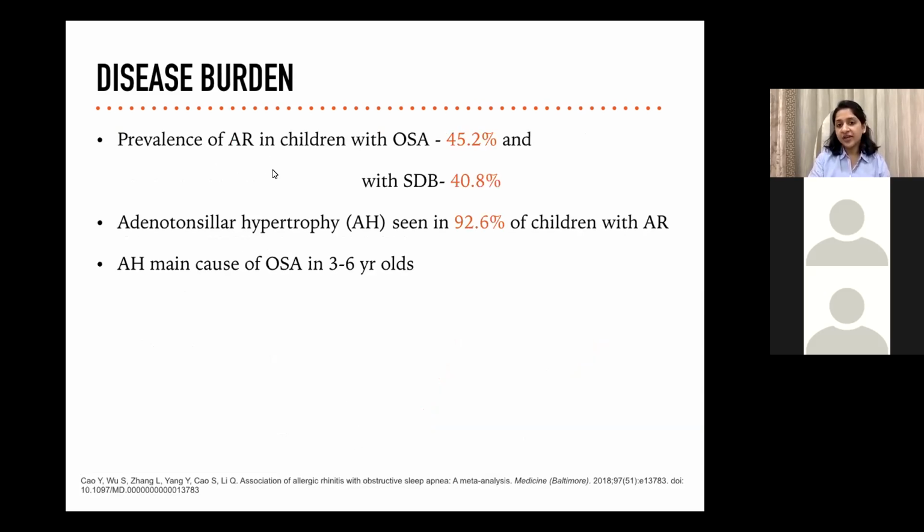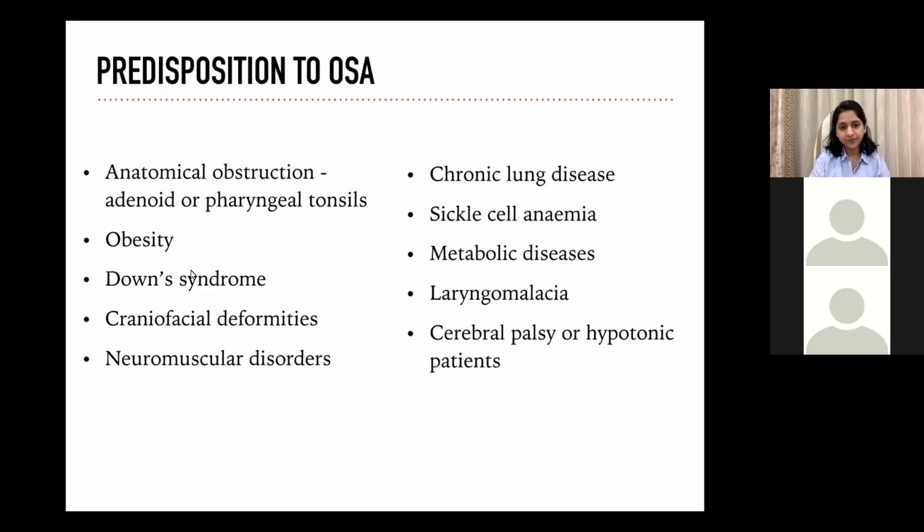Prevalence of allergic rhinitis in children with sleep disorders is more than 40%. And adenoid hypertrophy is seen in 92.6% of children with AR. And we know that adenotonsillar hypertrophy is a main cause of OSA in young children. So clearly, allergic rhinitis has a strong association with obstructive sleep apnea.